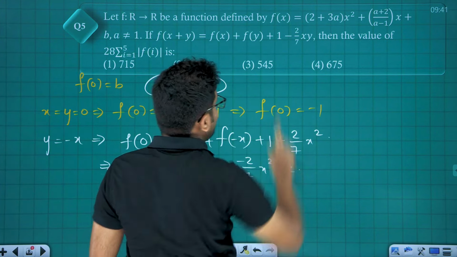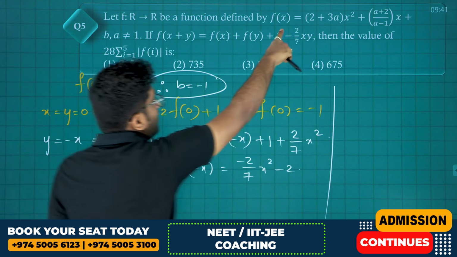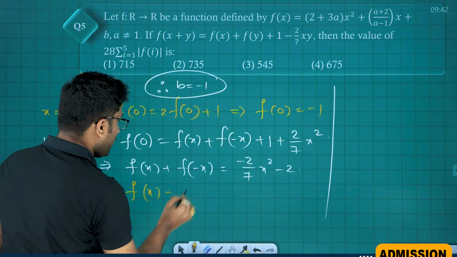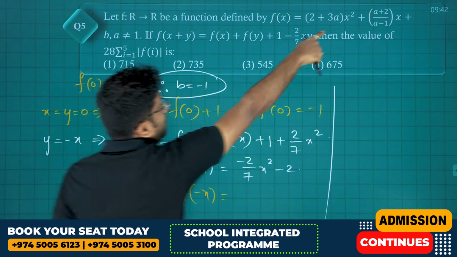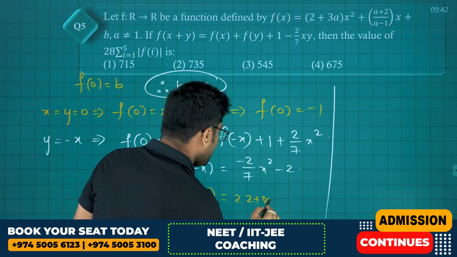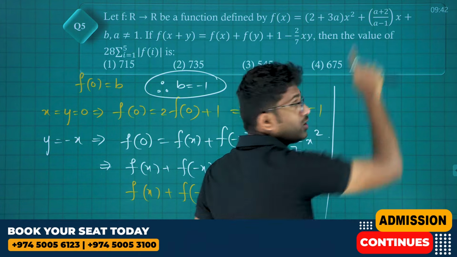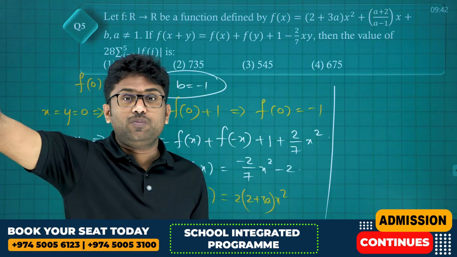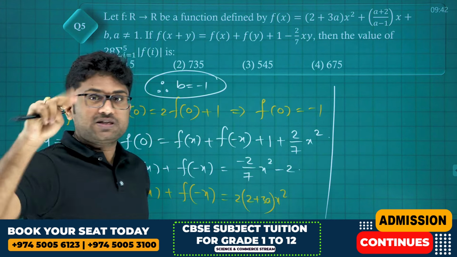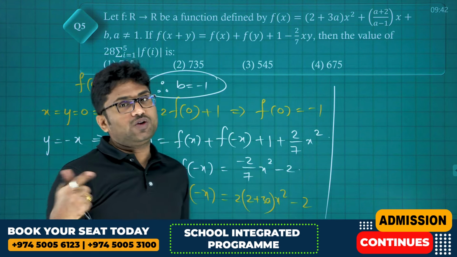Here also from here see friends, this is what f of x, and what is f of minus x? If you add f of x and f of minus x, this is even power. So you get twice of 2 plus 3a into x square, and a plus 2 by a minus 1 into x plus a plus 2 by a minus 1 into minus x. So these two get cancelled, plus b plus b, that is 2b. 2b is nothing but 2 into minus 1, which is minus 2. So these two are equal now. From these two you can get the value of a.